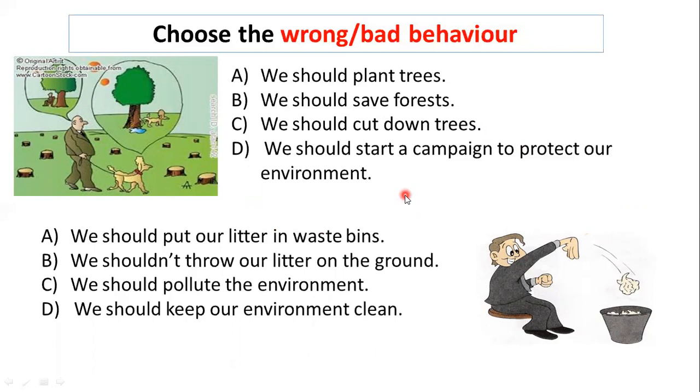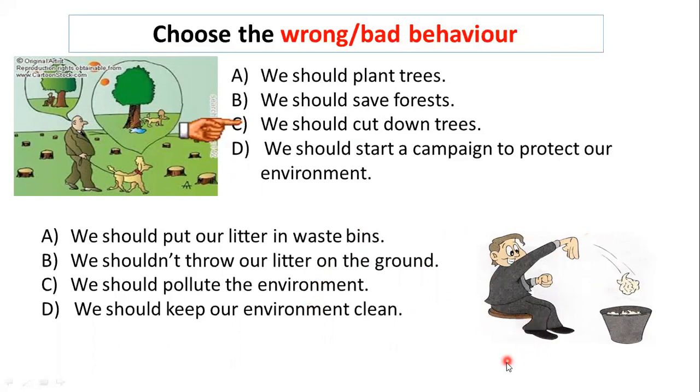It is just like the French game, chasse, plant tree. Okay, choose the bad behavior, the things we shouldn't do. So which one? We shouldn't plant trees? We should. Yes, C. Very good. This is the bad behavior. We shouldn't cut down trees.